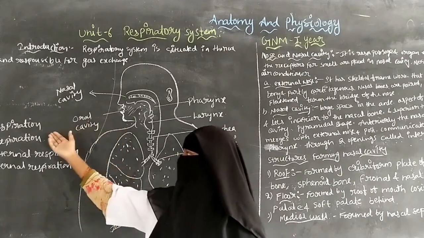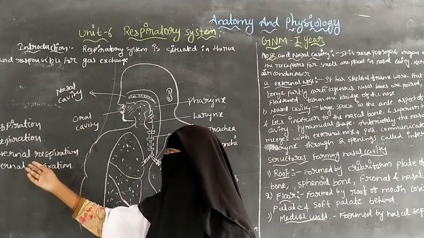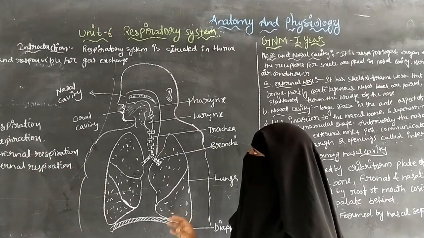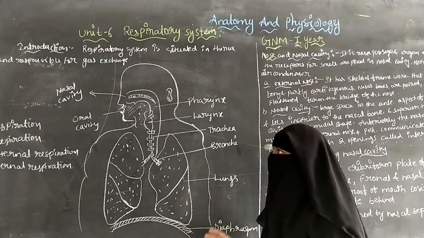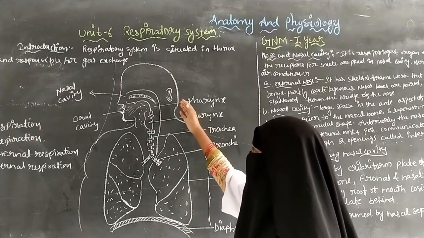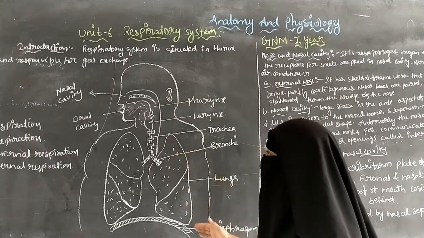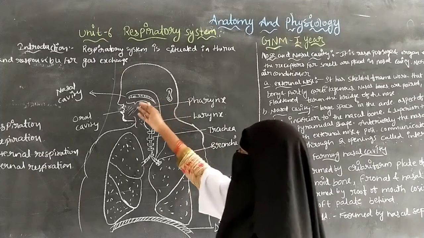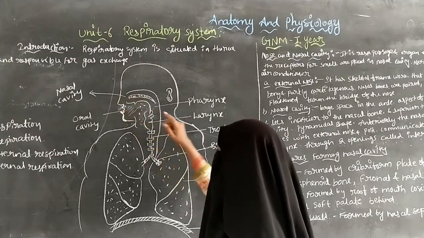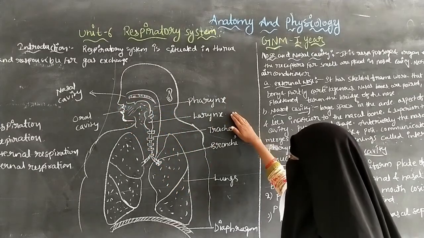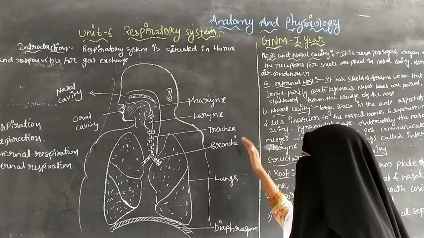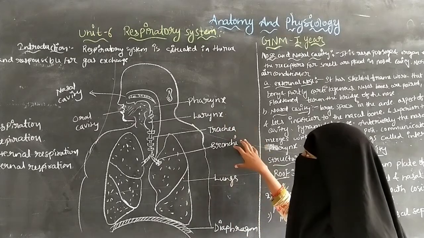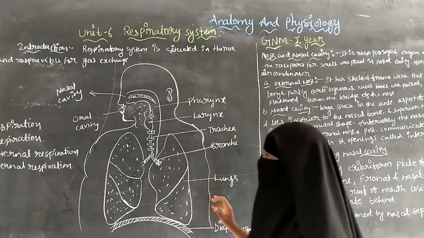So those are inspiration, expiration, external respiration and internal respiration. That is the respiratory system introduction. Now, what parts are involved in the respiratory system? First the nasal cavity and the oral cavity, the pharynx and the larynx, and next the trachea, the bronchi, the lungs and the diaphragm. These are all the parts involved in the respiratory system.